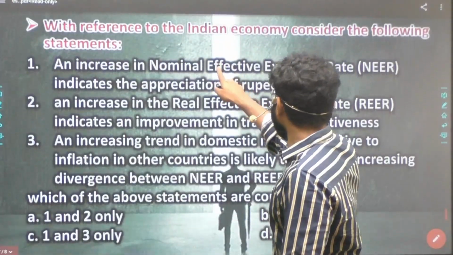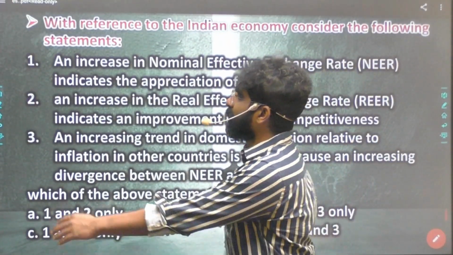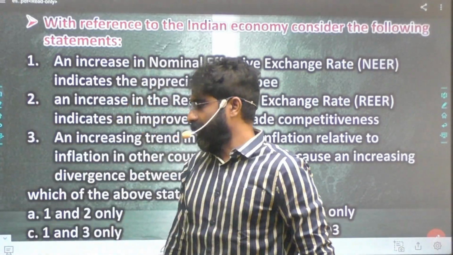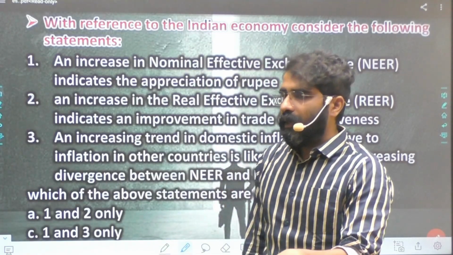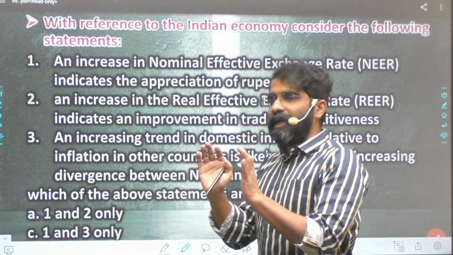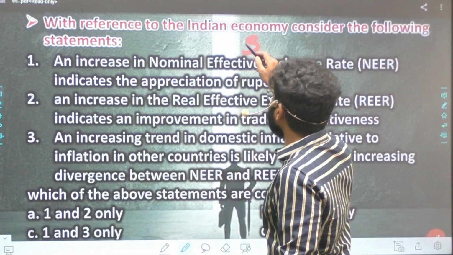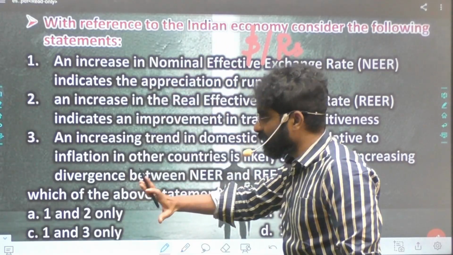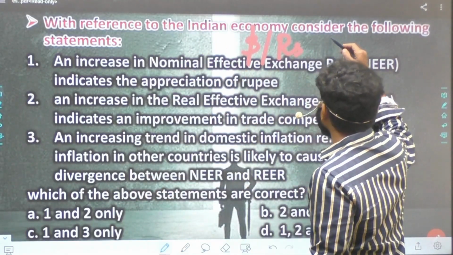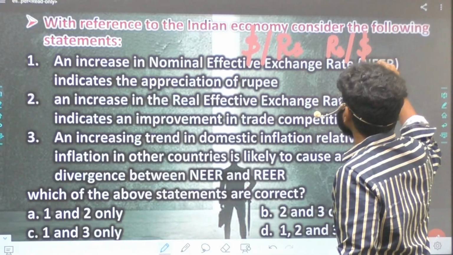With reference to the Indian economy, consider this difficult question. This is a typical question and the last question for today. Now what we will try to understand here is, in this question, bring our conceptual understanding. What we should understand is that we are taking it as dollar to rupee. If I take dollar to rupee, the answer will be different. If I am taking it as rupee to dollar, the answer will be different.